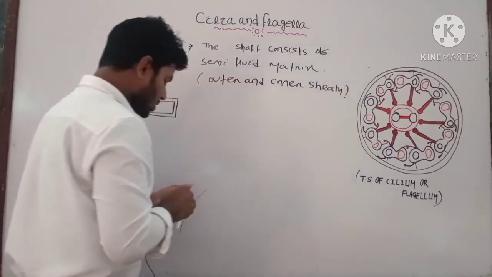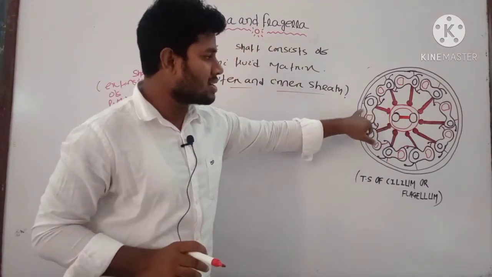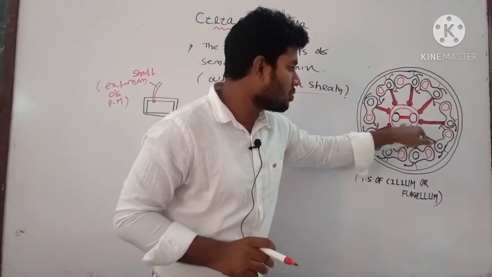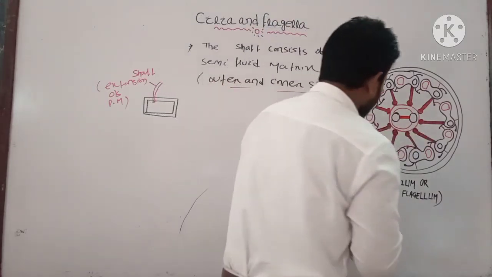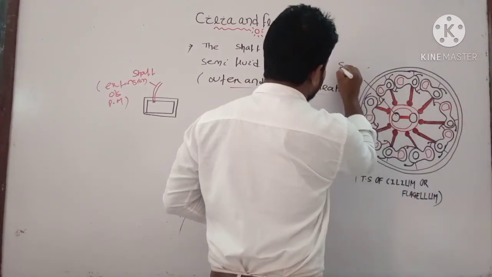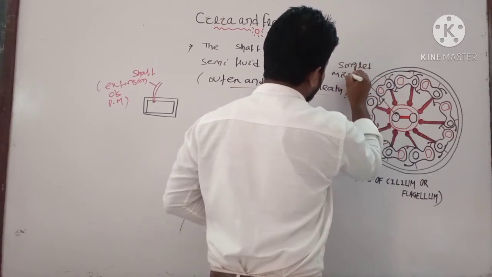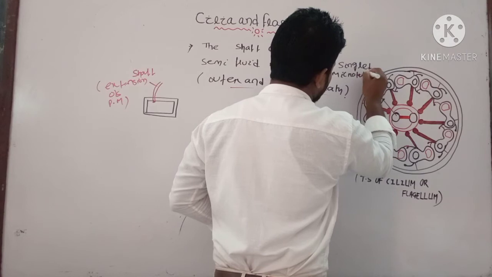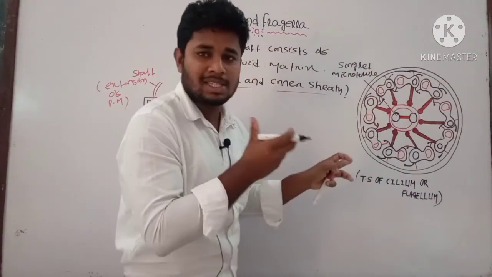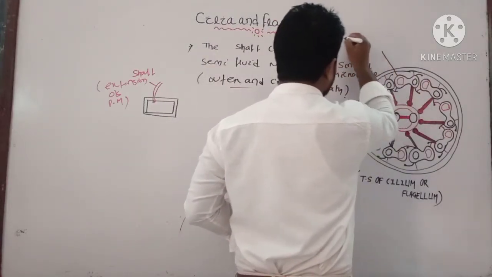Then you can find two types of microtubules. Here you can see these are the doublet microtubules, but here the singlet microtubules are present. This is known as your singlet microtubule. But here you can see two microtubules present in a single structure, thus it is known as a doublet microtubule.